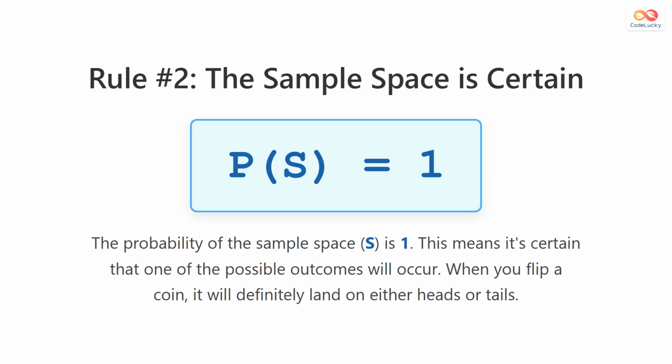Our second rule involves the sample space. The probability of the sample space, written as P(S), is equal to 1. This makes sense because it's a certainty that one of the possible outcomes will occur. When you roll a die, you are guaranteed to get one of the numbers from 1 to 6.